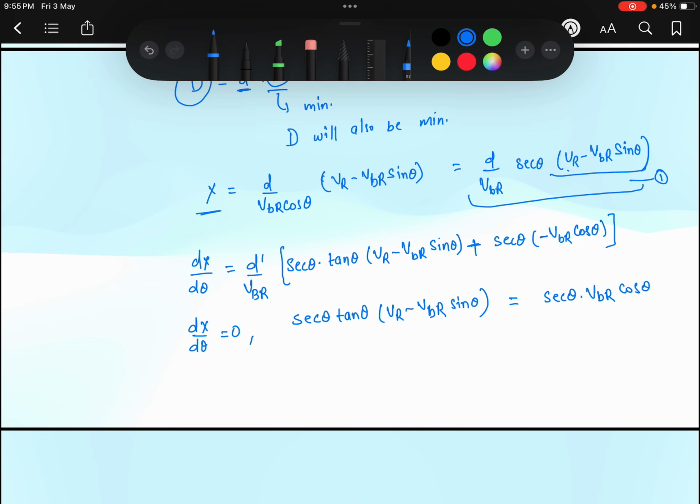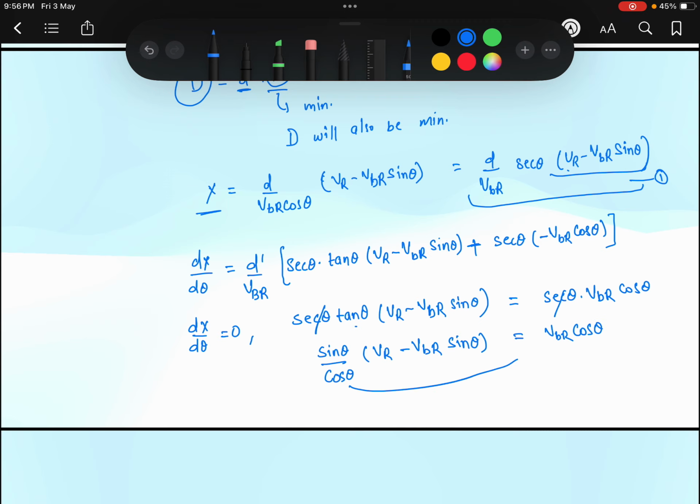Our secant theta will be cancelled out again. Here we can write tangent theta as sin theta divided by cos theta, into VR minus VBR sin theta, equal to VBR cos theta.